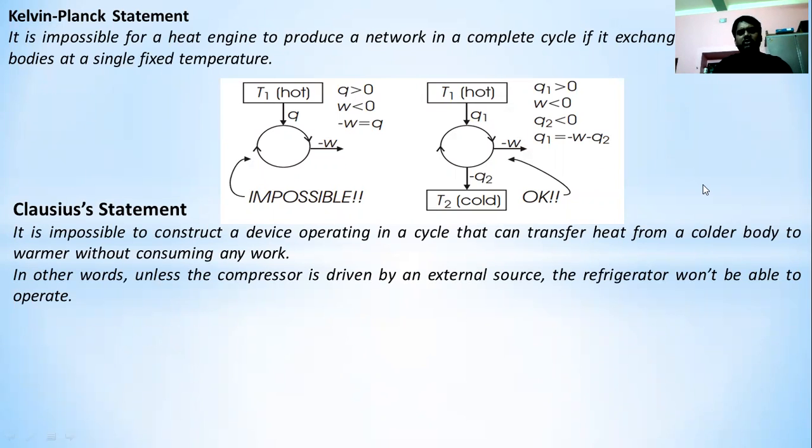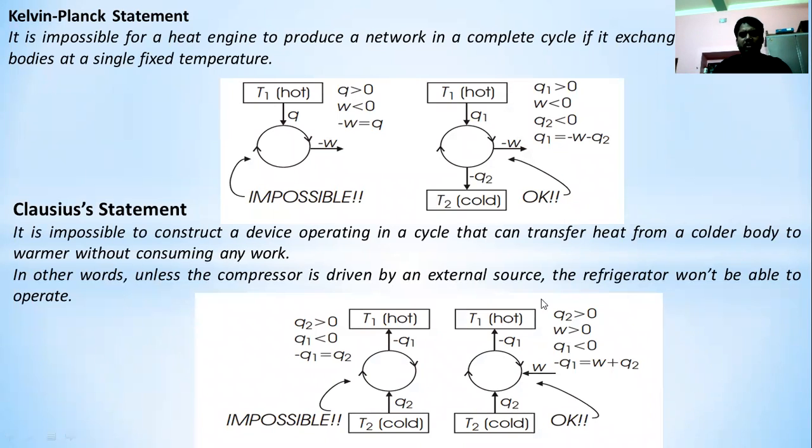Number two, that is the Clausius statement. What is the statement? It is impossible to construct a device operating in a cycle that can transfer heat from a colder body to a warmer body without consuming any work. In other words, unless the compressor is driven by an external source, the refrigerator won't be able to operate. That means it is very clear that if we want to transfer heat from a colder body to a hotter body, there must be some external work. Otherwise, it is not possible.